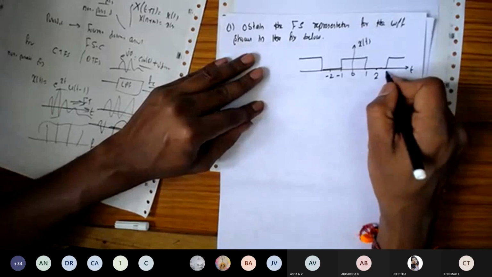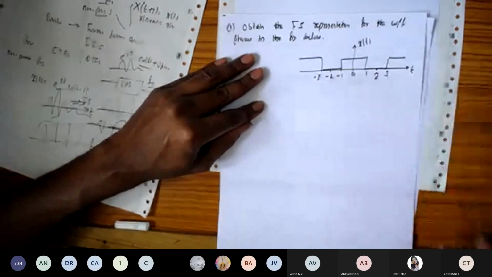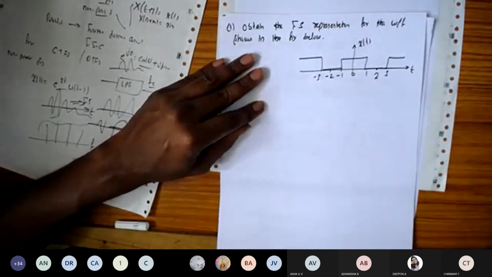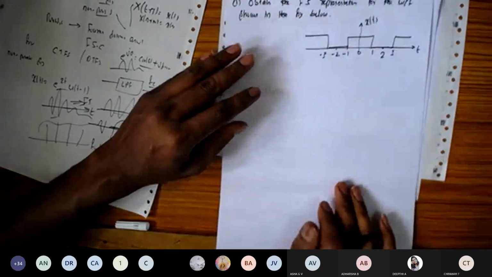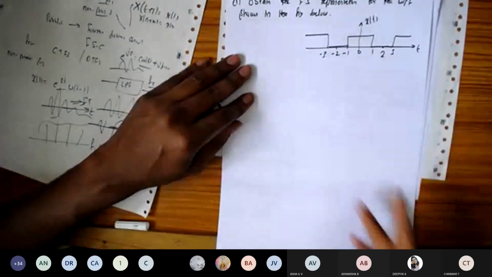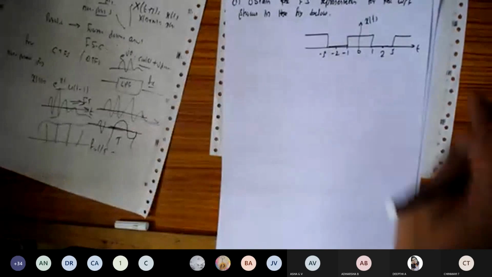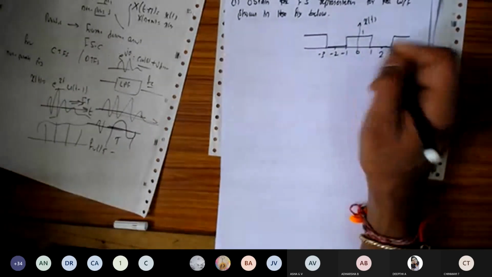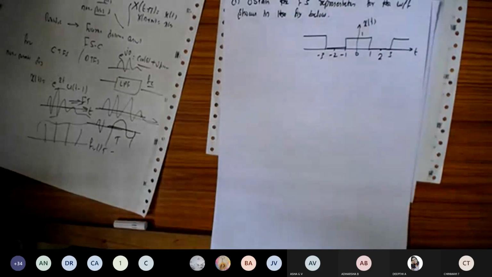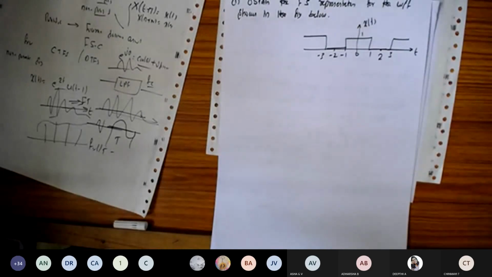The signal is going to vary like this. This is a periodic signal. The incomplete line denotes that it is going to extend. This value will be equal to 1, and this value will be equal to 0 here, so that value will be 0 and 1 there.